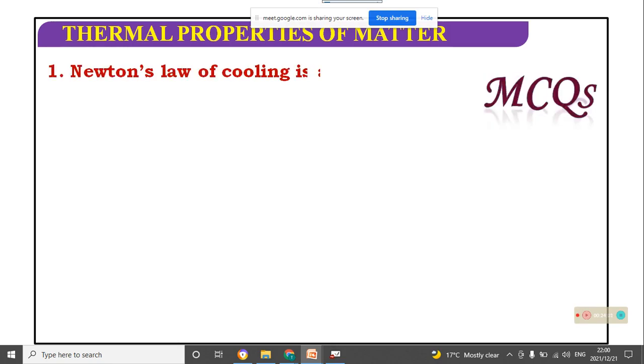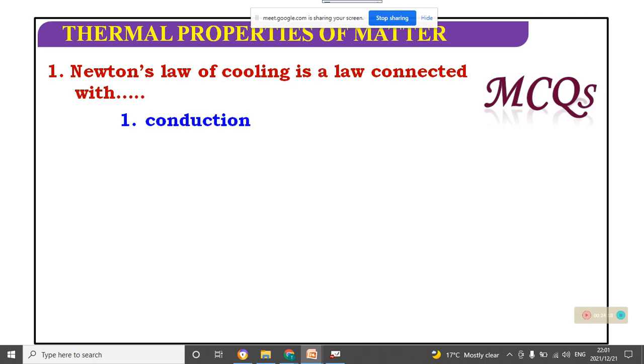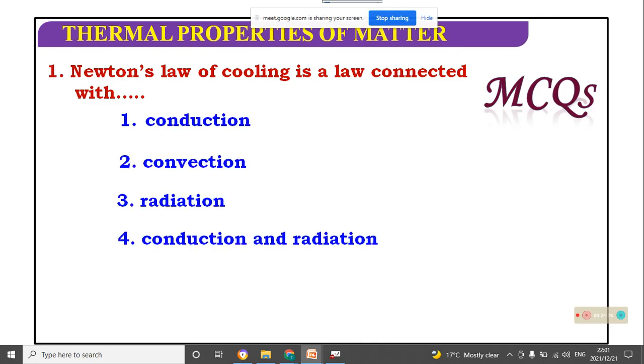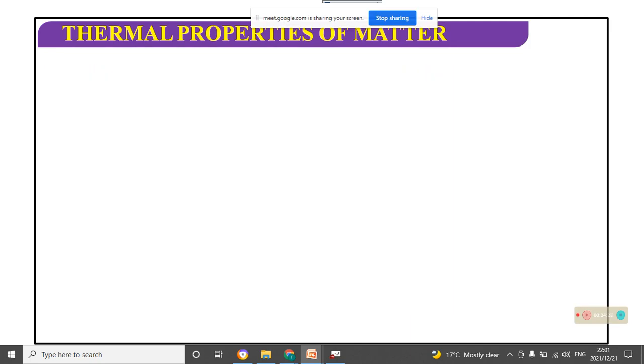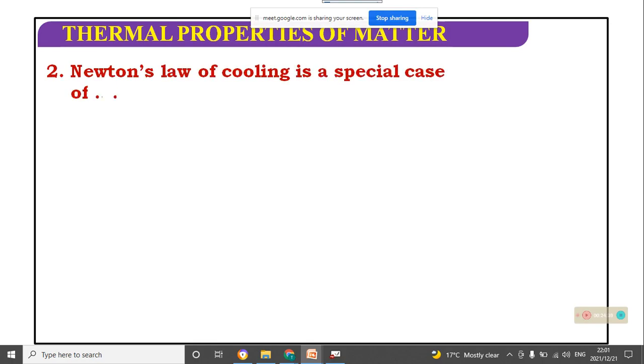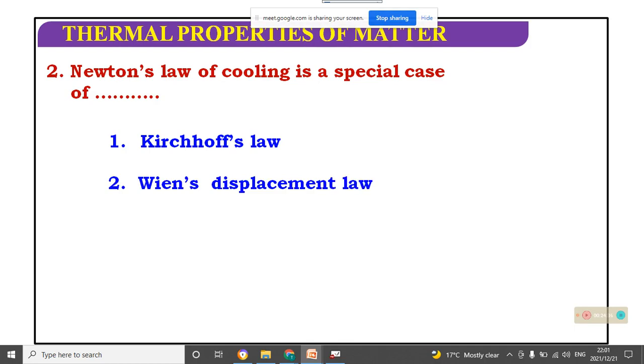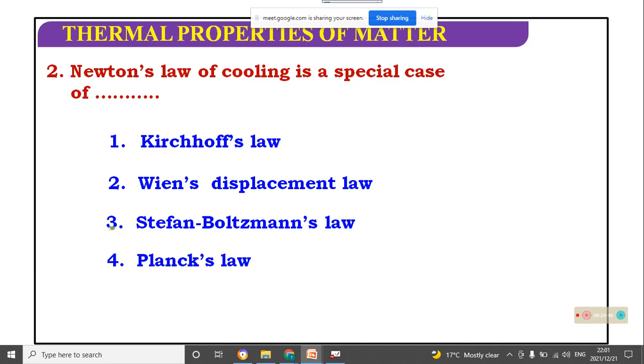MCQ. Newton's law of cooling is a law connected with: conduction, convection, radiation, or conduction and radiation. Which one? It will be convection. Newton's law of cooling is a special case of which one? Kirchhoff's law, Wien's displacement law, Stefan-Boltzmann's law, Planck's law. It will be Stefan-Boltzmann's law, as it is a special case of Stefan's law.